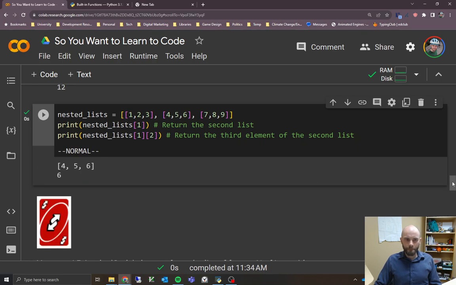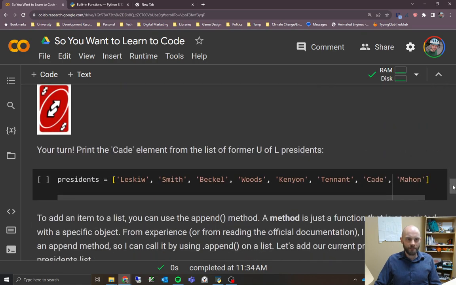All right. Okay, so just to make sure that you get that, we're going to do an example here where you can try to get back an element from a list. Here is a list called presidents that contains strings that are the former presidents of the U of L, a very U of L-centric example. Give it a try, just make sure you can get back Cade from that list, which is right here. You might have to count it out, but give it a try, make sure you can get that back.